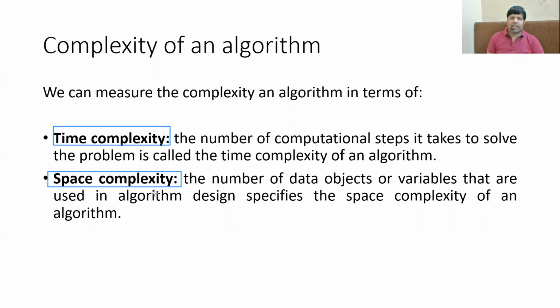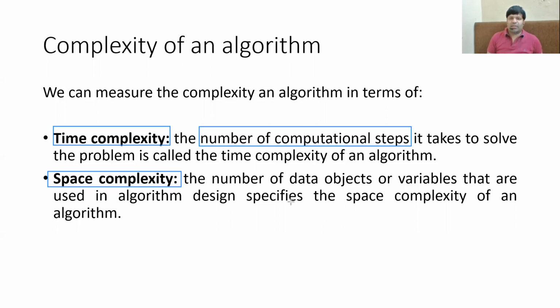Time complexity. Do not get confused by the term time. Basically, you ask it to someone, they will all say that the amount of time it takes. No, algorithm cannot be directly executed. An algorithm is non-executable statements. You have to convert that into a program and then only you can execute it. So algorithm is non-executable, whereas a program is executable written in a particular programming language. So what does time mean? Time basically refers to the number of computational steps it takes to solve a problem.